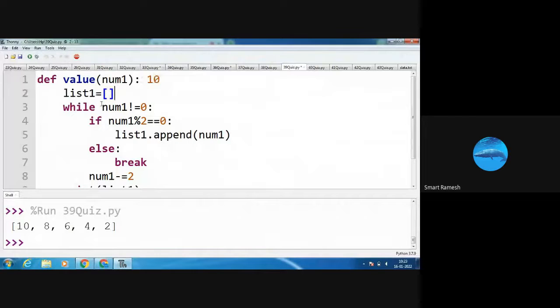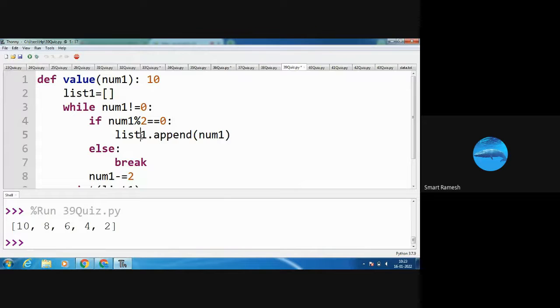Next, while num1, what is num1? 10. 10 not equal to 0. Is the condition true or false? Yes, the condition is true. I am entering into the while block. Here if num1, 10 modulus 2, what is the answer? It is 0. 0 equal to 0. Yes, the condition is true, so I enter into the if block.